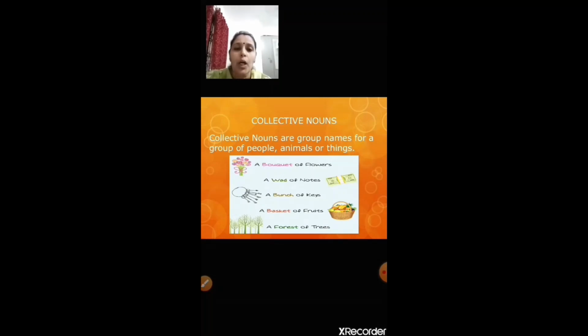Collective nouns are group names for a group of people, animals, or things. Examples of collective nouns are a bouquet of flowers, a bunch of keys, a basket of fruits, a forest of trees, etc.